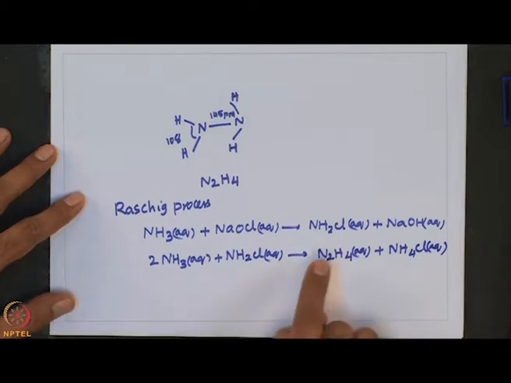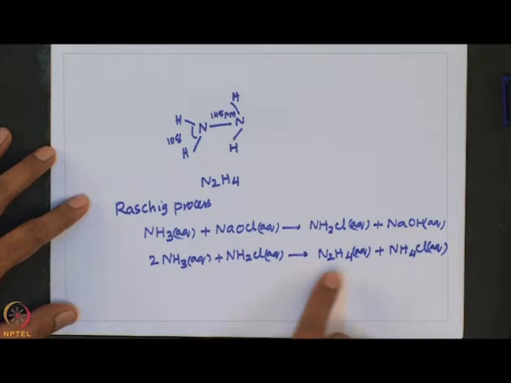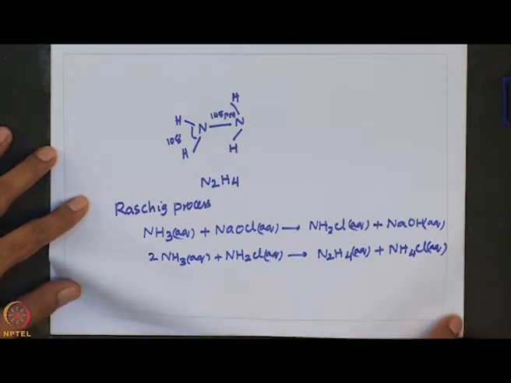So, here NH2Cl reacts further with ammonia to form N2H4 through the formation of ammonium chloride. Of course, here we are using 2 equivalents of ammonia to extract one HCl in the form of ammonium chloride.